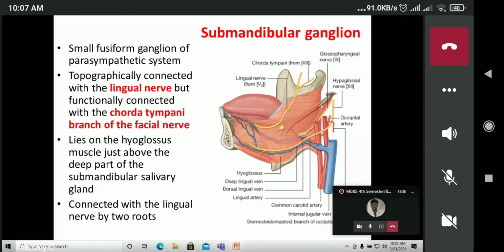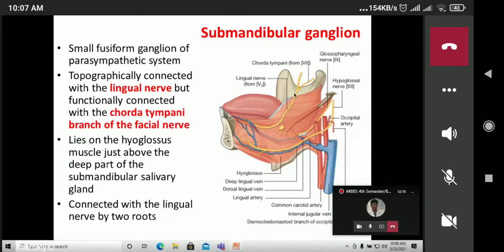So here we can appreciate one small nodular structure which is hanging on the lingual nerve, the submandibular ganglion. It is a small fusiform ganglion of the parasympathetic system. It is topographically or positionally connected with the lingual nerve, but functionally connected with the chorda tympani branch of the facial nerve. And it lies on the